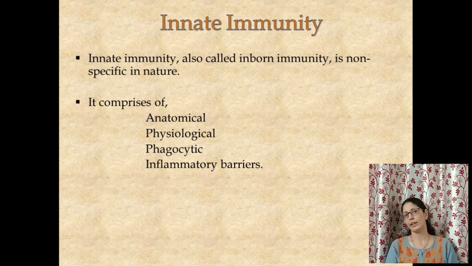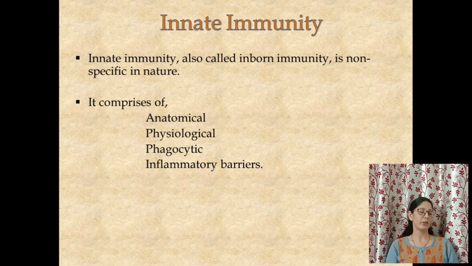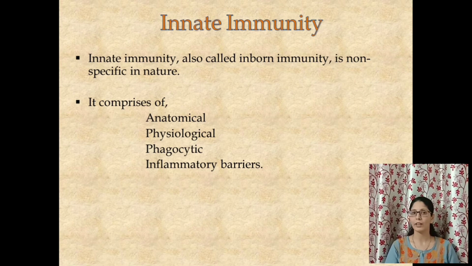Third is phagocytic. If some bacteria or pathogen manage to cross these two barriers, they have a third barrier, a phagocytic barrier. The phagocytic barrier mainly involves different types of cells. Now we know that the immune system has many different types of cells. Most of these cells are phagocytic in nature. What do you mean by phagocytic? It means that a cell can eat another particle or material. That's phagocytic, and the process is phagocytosis.